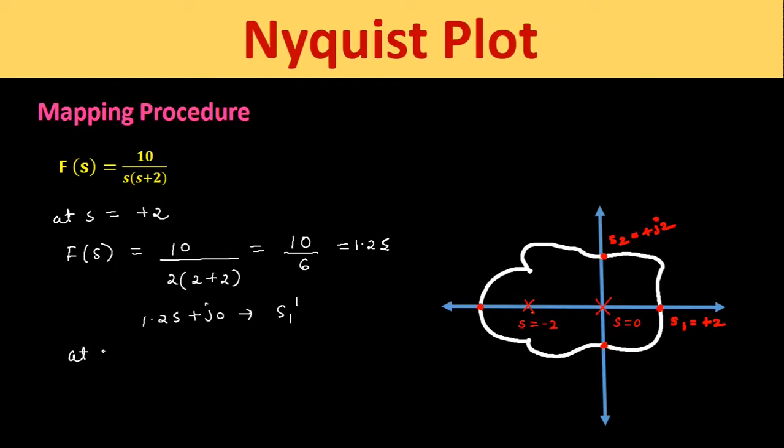Now we will take another value of s which is equal to plus j2. When we put this value of plus j2 here, we will get f of s equal to 10 divided by j2 into j2 plus 2. And after rationalizing and simplification of the equation, we will get minus 1.25 minus j1.25. Now we will represent this point on the new plane, that is F plane. Similarly, all points on the tau of s path can be plotted in F plane by finding the value of f of s at all these points.